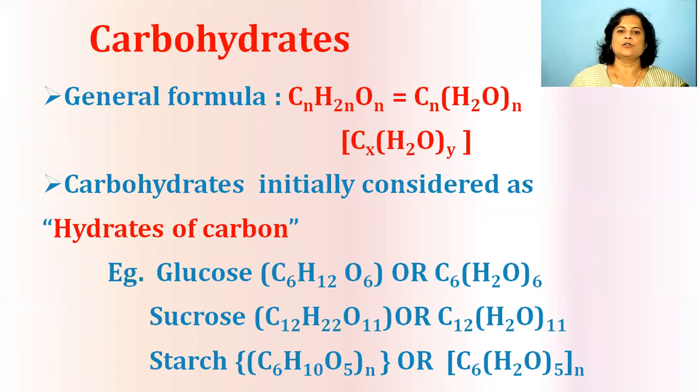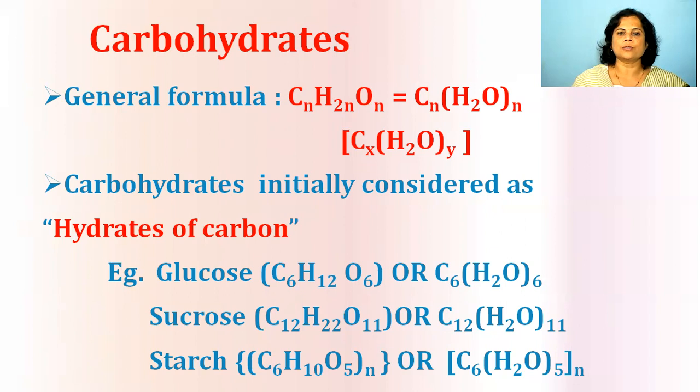See the example glucose, having the formula C6H12O6. We can write glucose in the form of hydrate of carbon as C6(H2O)6. For sucrose, C12H22O11, we can write C12(H2O)11. This means if there are 12 carbon atoms, 11 H2O molecules are present.